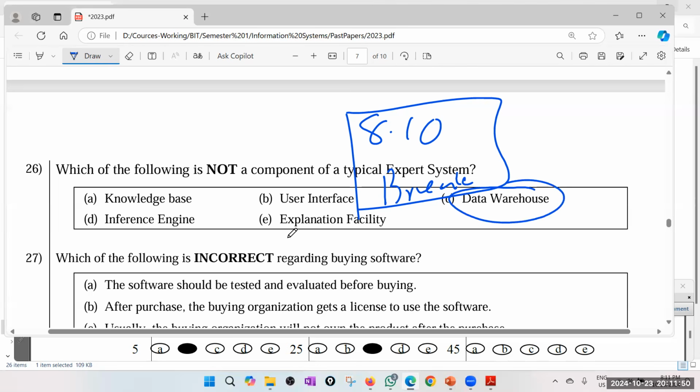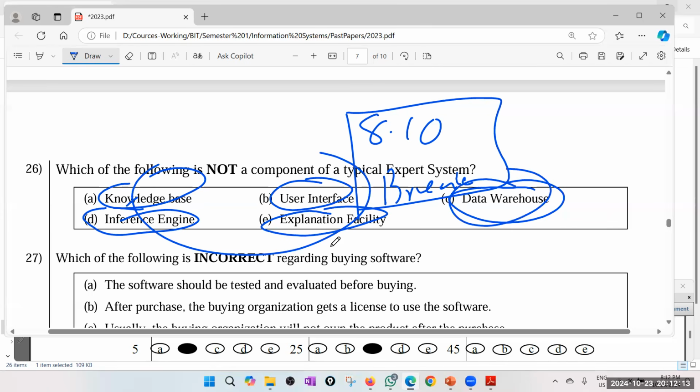An expert system is acting like an expert. Of course, you need expert knowledge in the knowledge base, and a user interface so that users can access the knowledge base. Then the inference engine, that is the logic processing part, and the explanation facility. So those are the typical components of an expert system.